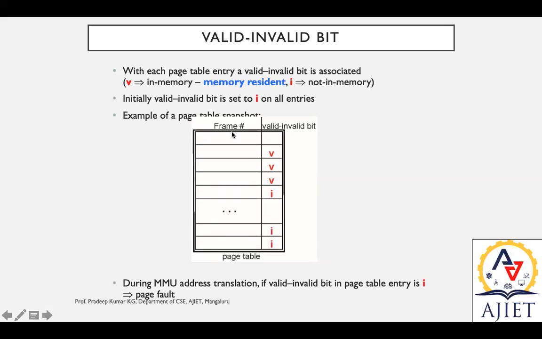Here you can see the number of frames. All those frames are available like this in the page table, and against the page table we recognize whether it is a valid bit or invalid bit. The valid bit tells whether the particular page is available in memory, whether it is mapped to the main memory via the page table. That is valid, V. Otherwise, it is invalid. So during MMU address translation, if the valid or invalid bit in the page table entry is I, that is a page fault.